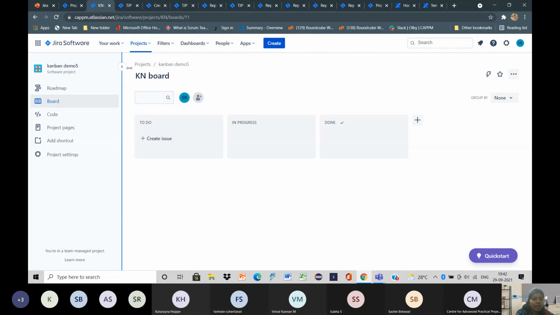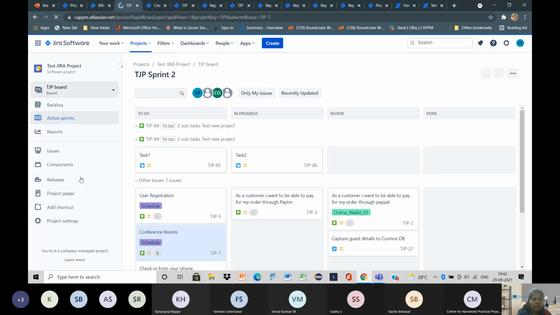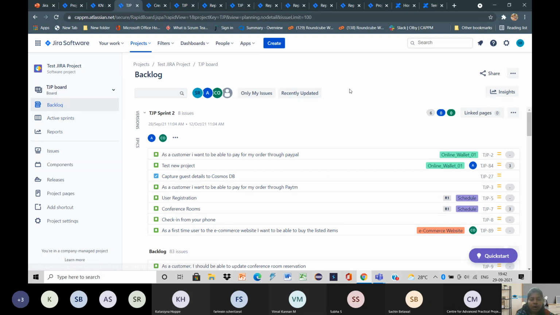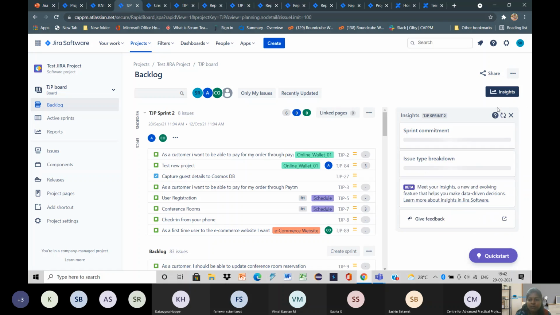Now I will take you to a project, and I will let you know the specification that a project has. So this is a Jira software project. This will be the view of a Jira software project. First we have an option of backlog. In this backlog, we will have a prioritization of work. Based on the prioritization, the work will be ordered. And on this side, we have an option of insight. When we go for this insight option, the amount of work the project has completed will be displayed. How much percentage of the work has been completed, we are able to see here.